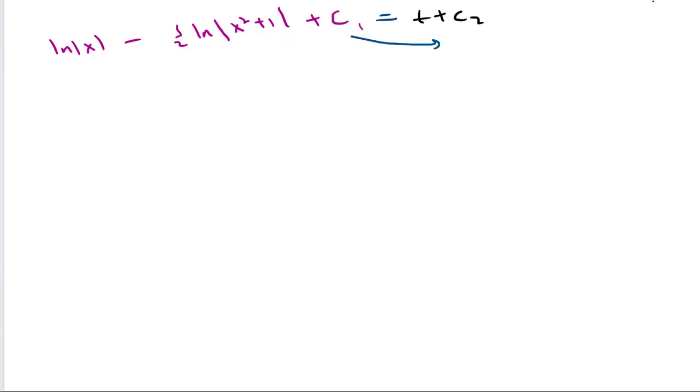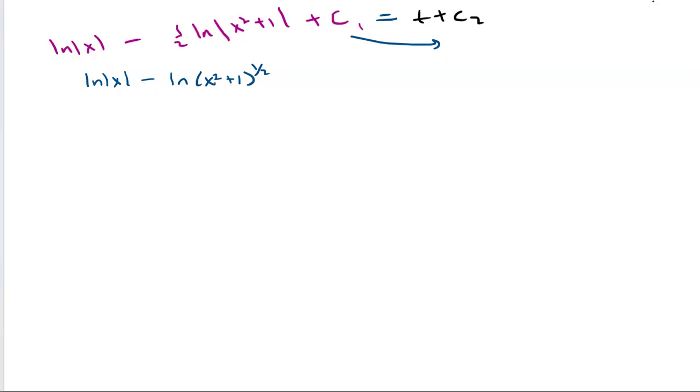And then I'm going to rewrite this on the left side. I just copied and pasted it. So ln of x minus ln of x squared plus 1, I'm going to raise that to the power 1 half. So remember on the log rules, the coefficient, I can put that as a power or I can put it back as a coefficient.